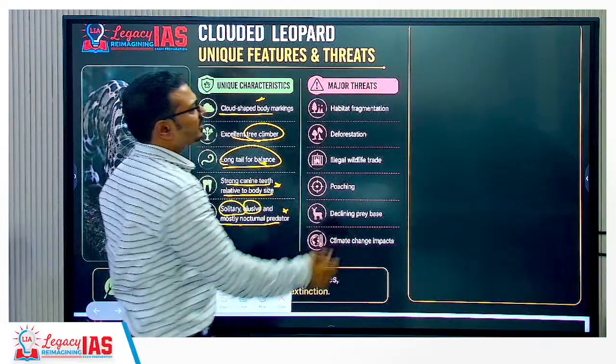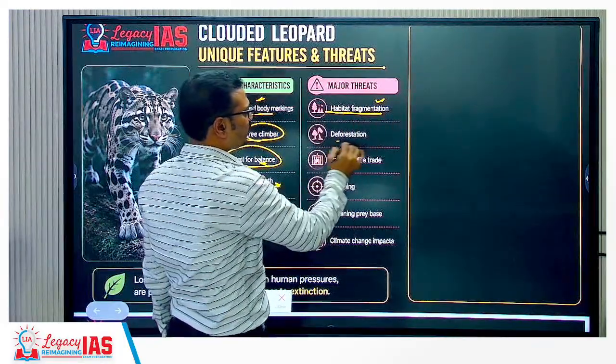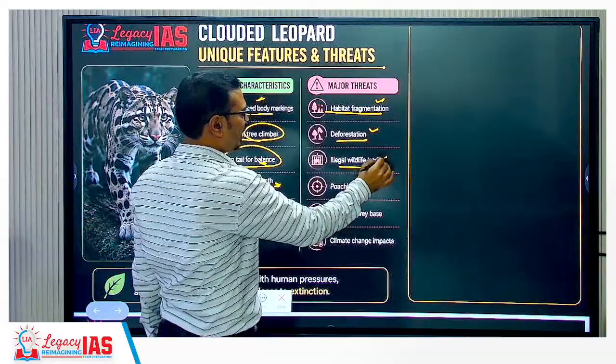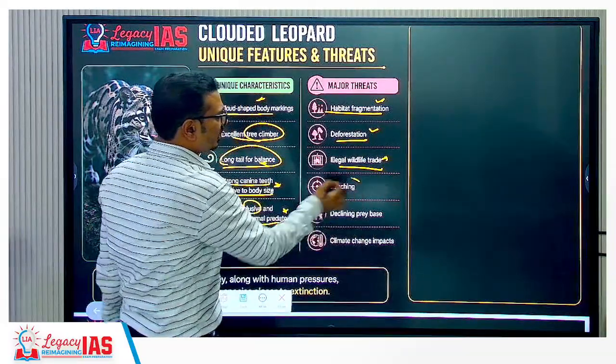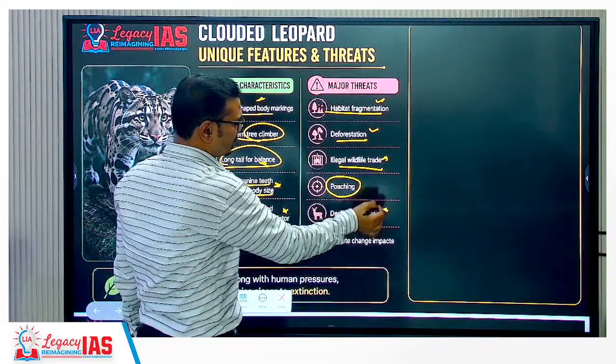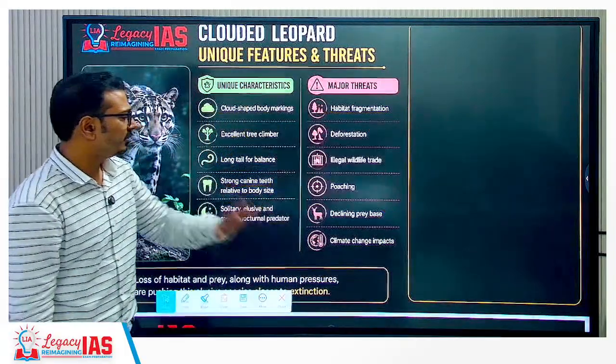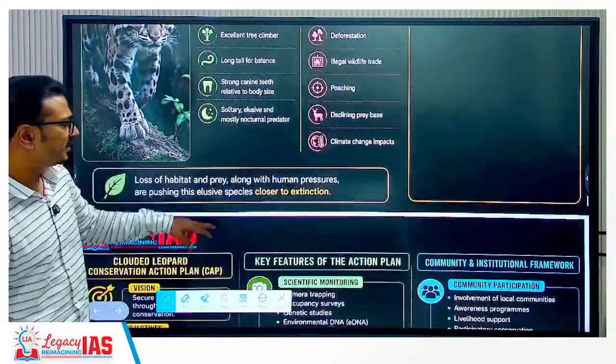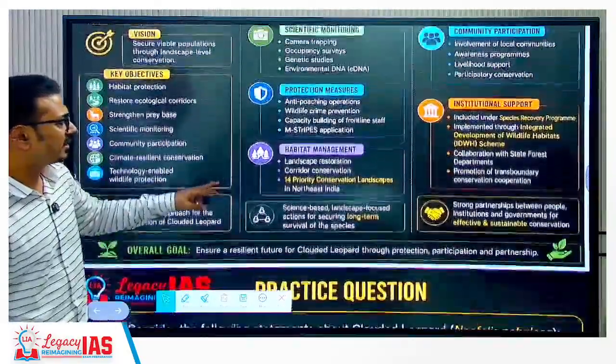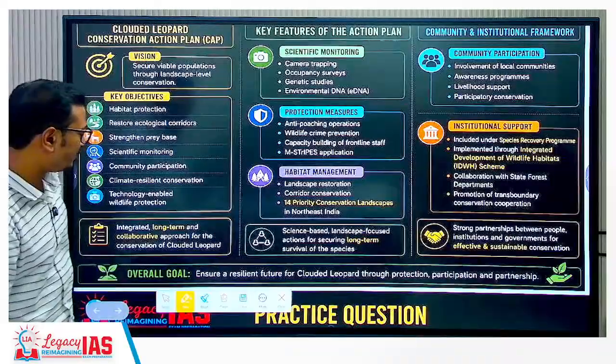Then major threats: habitat fragmentation, forest deforestation, illegal wildlife trade, especially for skin, they are poached. A declining prey base is also a concern, and climate change impact. So because of that, the population is facing threat. Now under this conservation action plan, what steps are being taken?